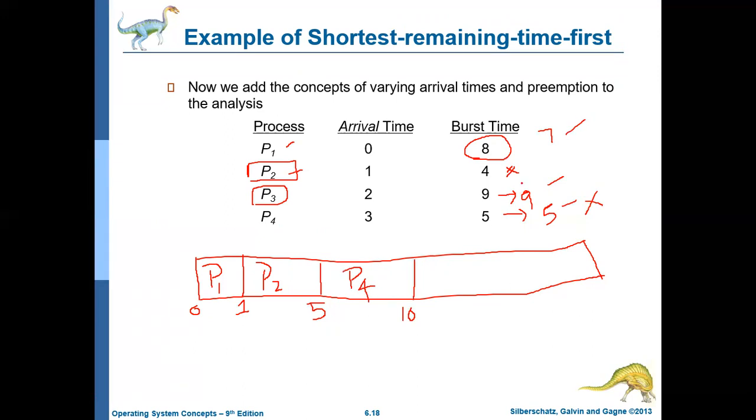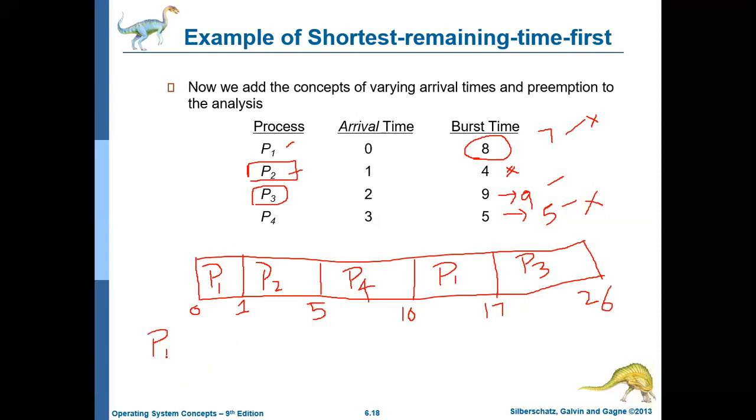Okay. So now P4 is completed. Now there are only two jobs, P1 and P3. The shortest duration is for the job P1, so P1 will get the CPU, and P1 will execute for the next 7 milliseconds, that is, up to the 17th millisecond. Now P1 is completed, so the only remaining job is P3. Finally, P3 will get the processor, and it will execute for the next 9 milliseconds, and it will complete at the 26th millisecond.